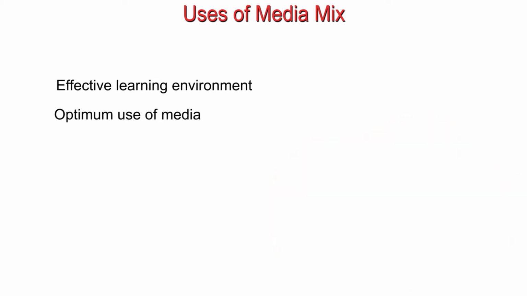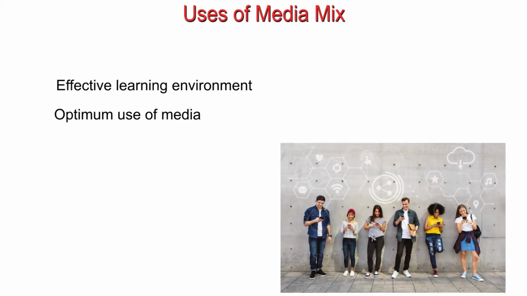Second, optimum use of media. As I was saying, there are different technologies, but these technologies are not used effectively or in an optimum mode. So how you will make use of the facilities available in the technologies, how you will make use of the technologies effectively, then of course we can combine different technologies and use them.